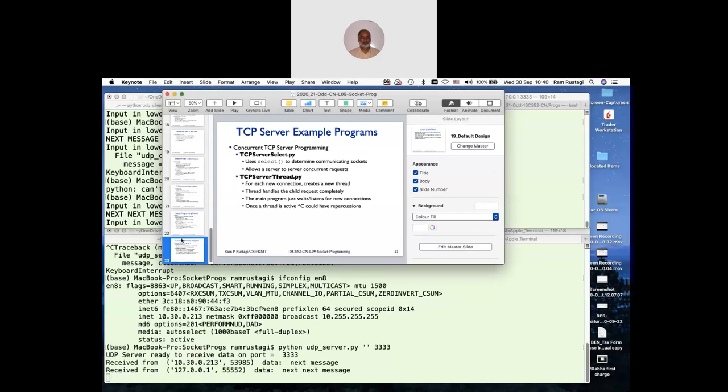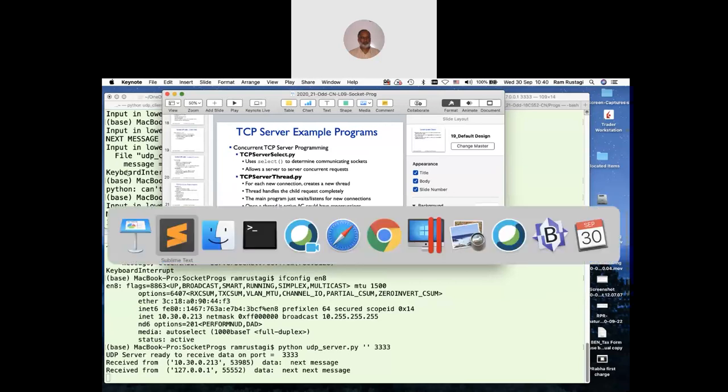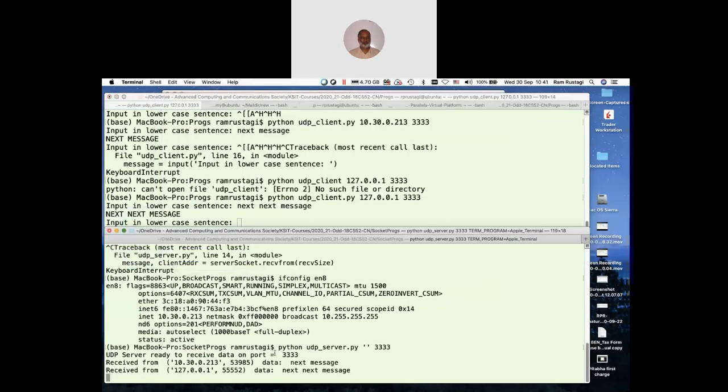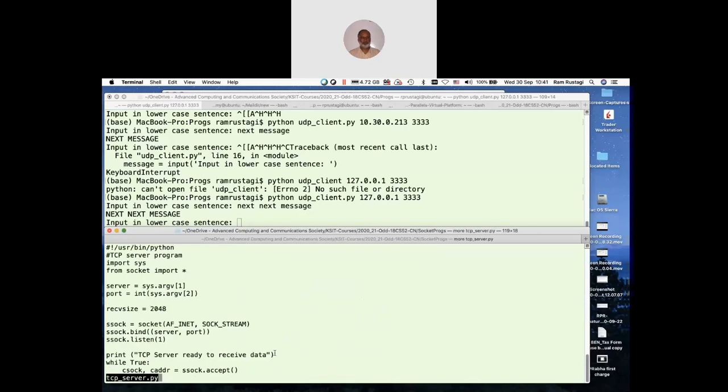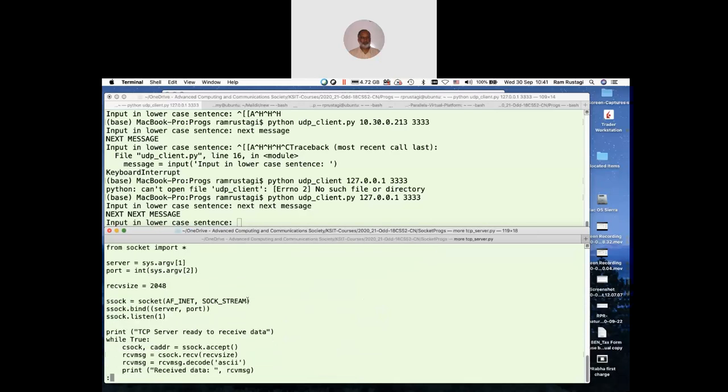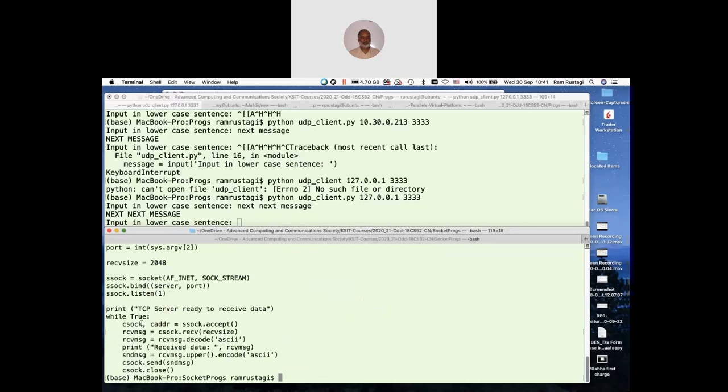So let's look at the program. Let me run the server program. Look at this, I get the server IP address and server port number, and then in a while loop, I accept a new connection and receive data from the client.